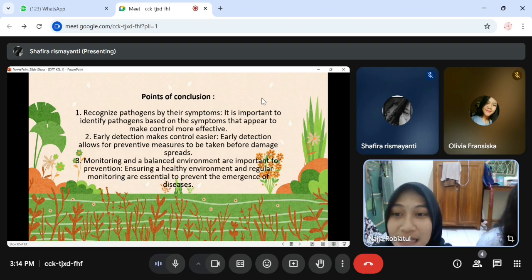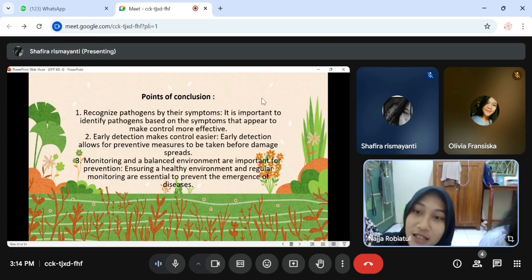The second is early detection makes control easier. Early detection allows for preventive measures to be taken before damage spreads. And the third is monitoring and balanced environment are important for prevention. Ensuring a healthy environment and regular monitoring are essential to prevent the emergence of disease.